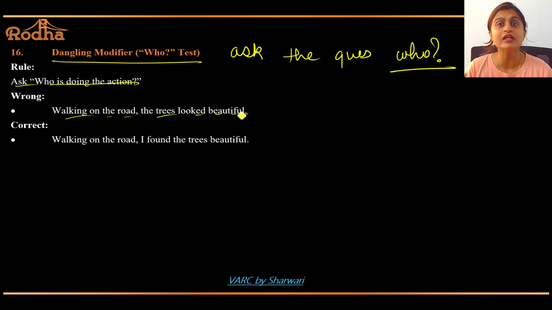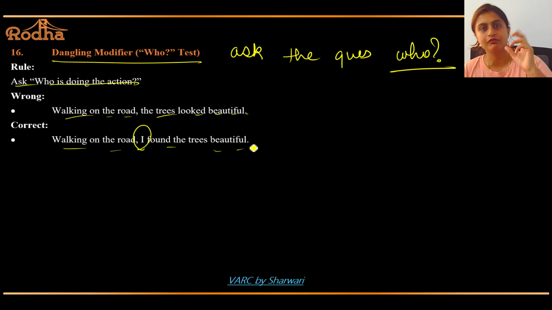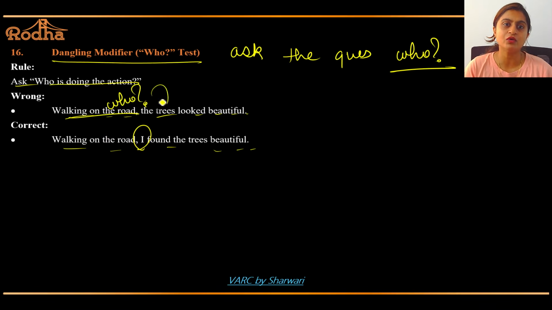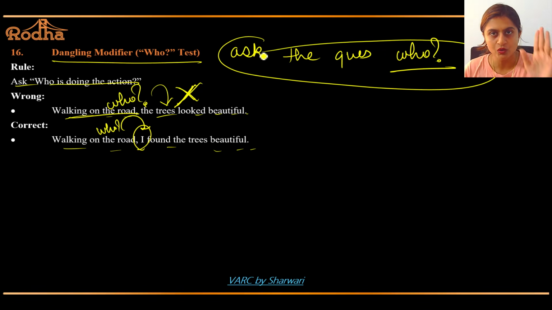Got it? Who is walking down the road? Are the trees walking? No. A person is walking. A dog is walking. Right? So: walking on the road, I found the trees beautiful. So who is walking down the road? The trees? No. I. So in dangling modifier, always ask the question who.